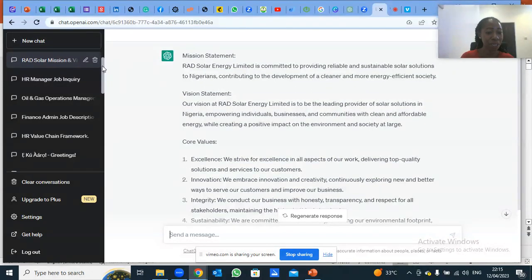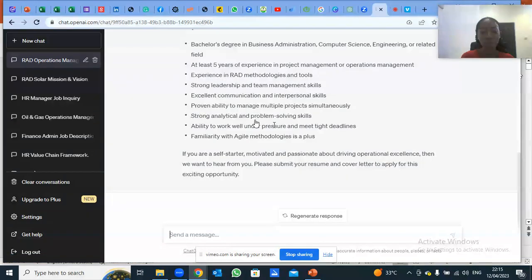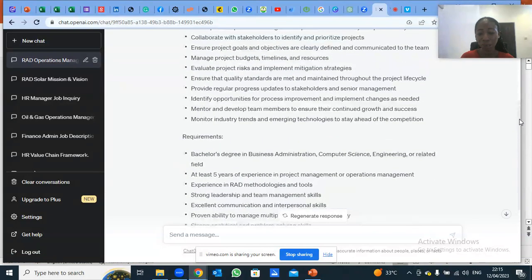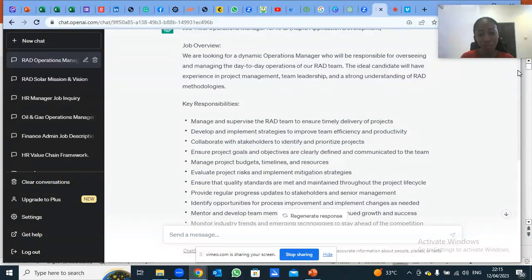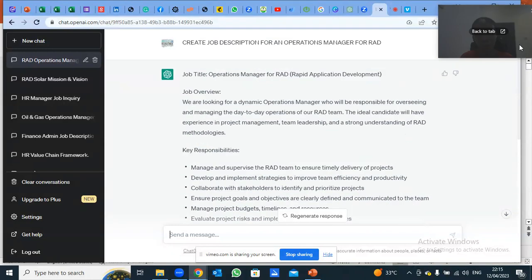Now, I told GPT to give me job description JD for RAD. I did not give GPT the full name. So GPT saw RAD as rapid application development because I did not give the full name. Remember, I talked about when you use abbreviations, you can confuse GPT. Sometimes it will even bring error. But because there is something called rapid application development, which is also RAD, that's why it's giving me this.